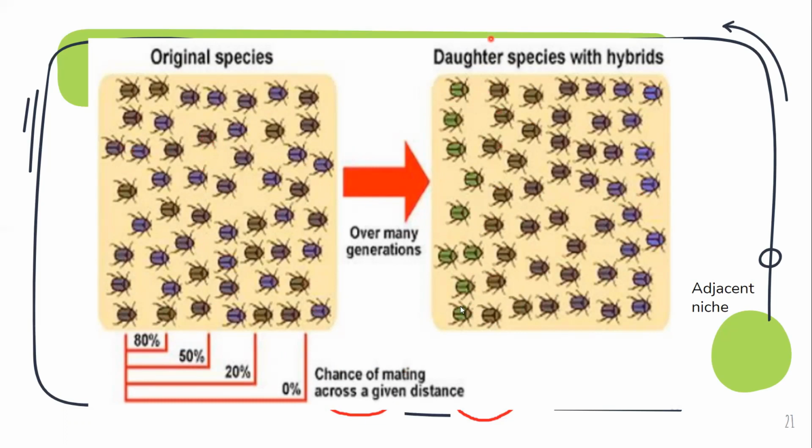And this green is a hybrid, because as I just said, in parapatric speciation there can be hybrids. However, a point to note is that the hybrids would only breed with the hybrids and not the individual species from which it has arisen. Okay, let's go for an example to this.